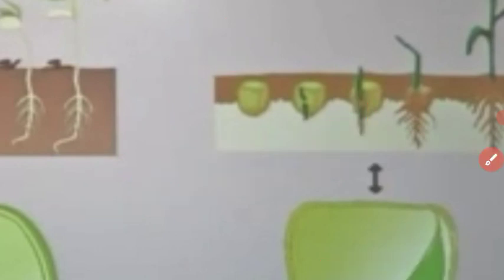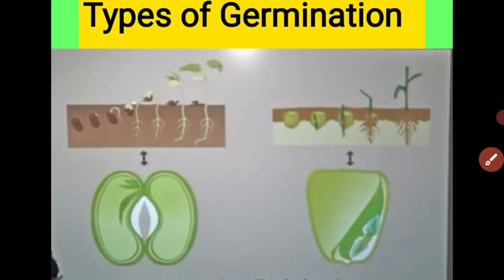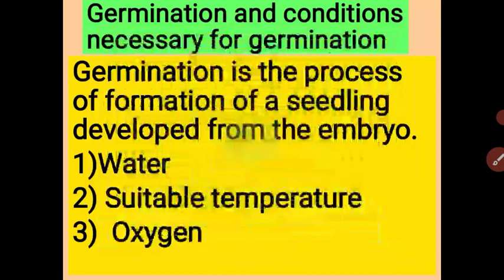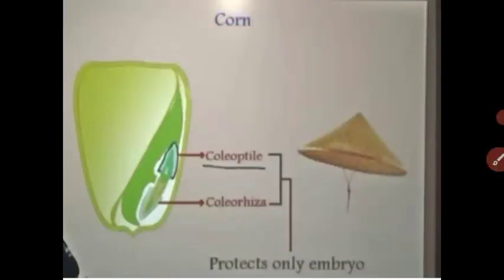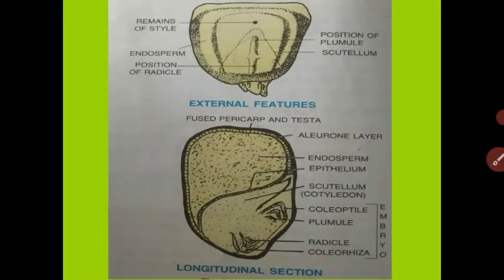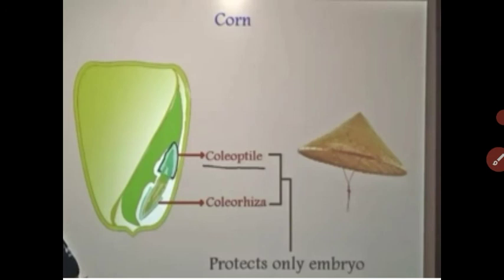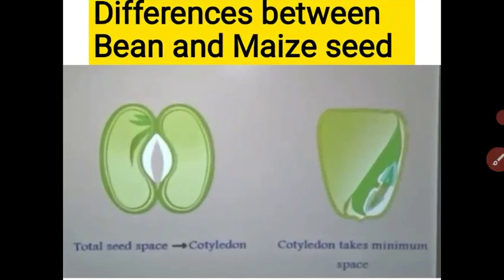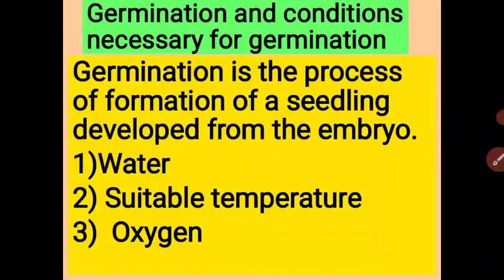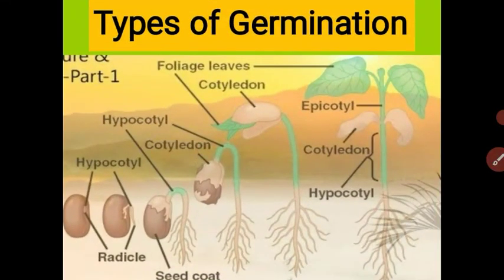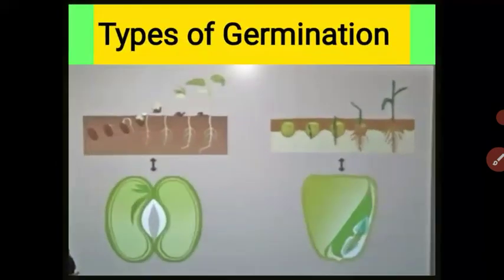Understood, student? Let us revise. In this video we studied the structure of the maize seed, the external structure of the maize seed, and the longitudinal section of the maize seed. There are two important coverings, coleoptile and coleorhiza. Then we studied the difference between the bean seed and maize seed. Then we studied the conditions necessary for germination: water, temperature, oxygen. Then we studied the types of germination. Understood, student? Thank you.